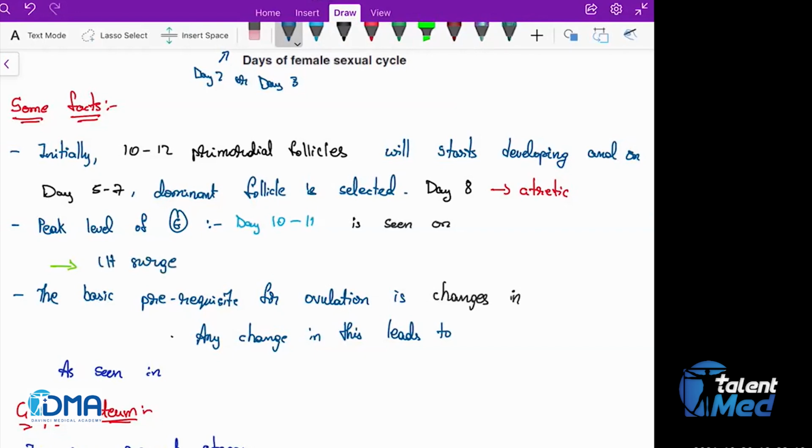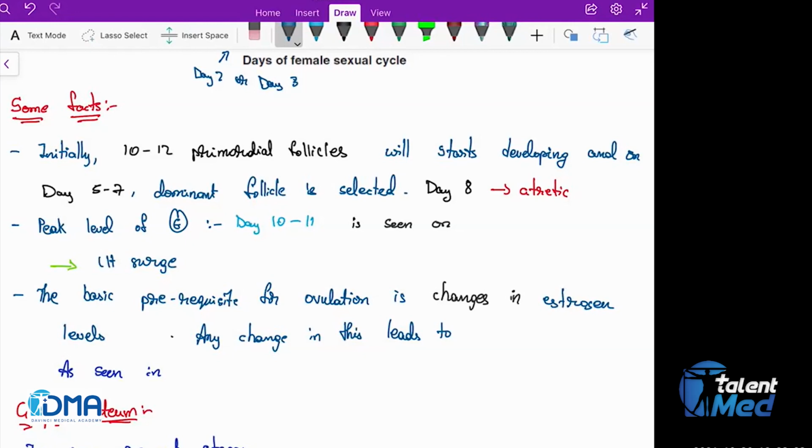Okay. So what is the basic prerequisite for ovulation? Why will ovulation occur? It is due to changes in the estrogen levels. So if the peak is not seen, what are we not going to see? Ovulation is not going to occur.